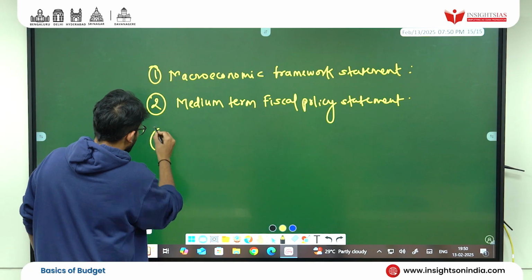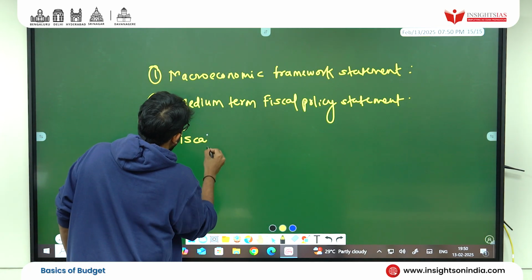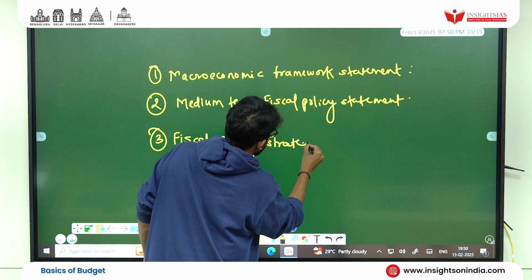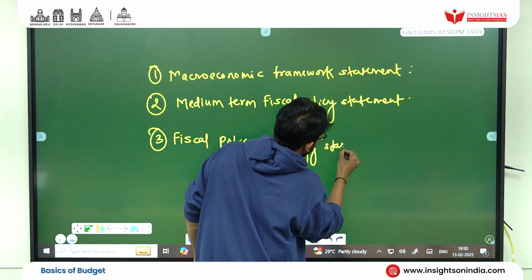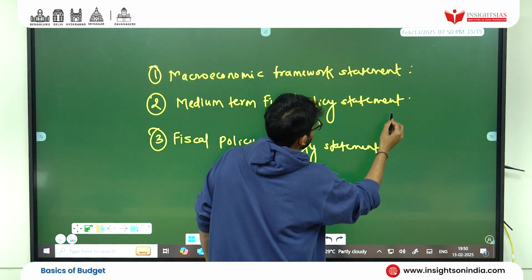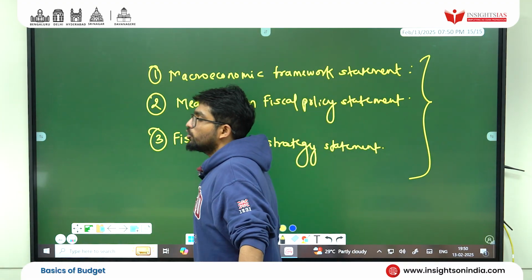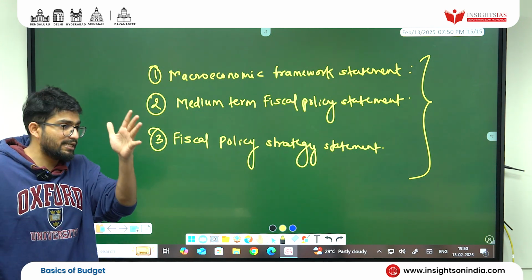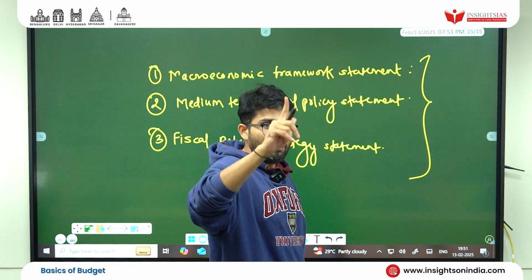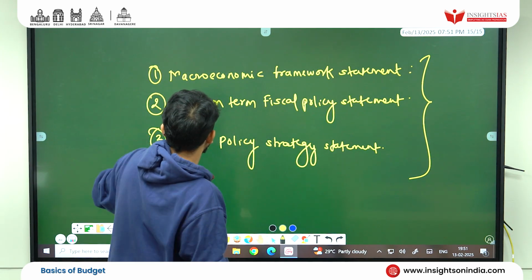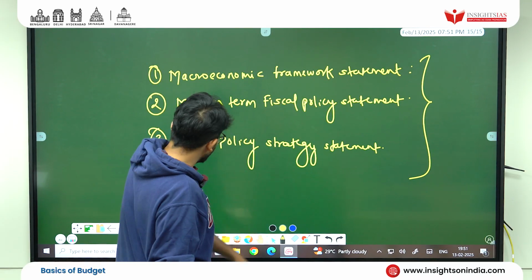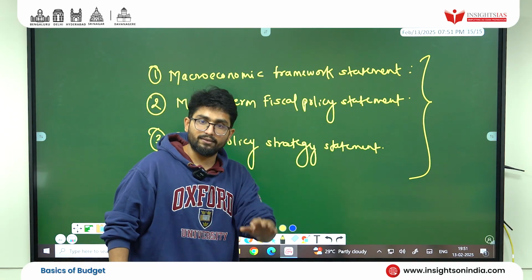Third, the Fiscal Policy Strategy Statement. So these three are to be tabled with the annual financial statement, and it's compulsory. No extensions can be asked. Macroeconomic Framework Statement, Medium Term Fiscal Policy Statement, Fiscal Policy Strategy Statement.